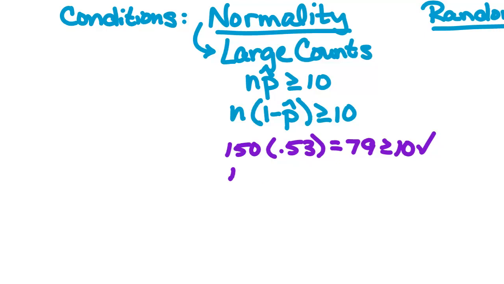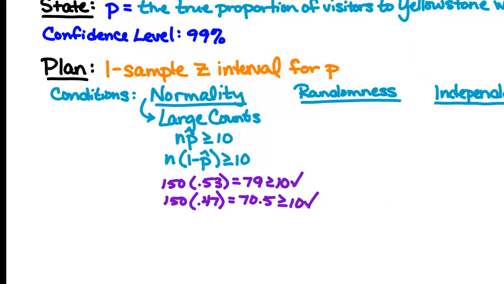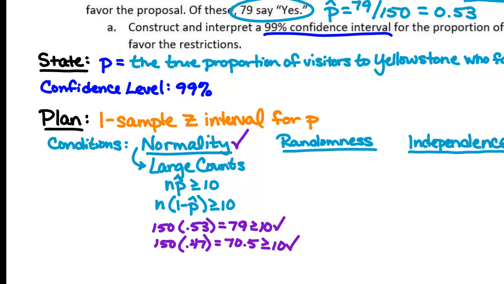And then n times 1 minus p. What is 1 minus p? 0.47. And that comes out to 70 what? 70.5. Greater than or equal to 10, so we're good. We got our normality. Large counts is good.